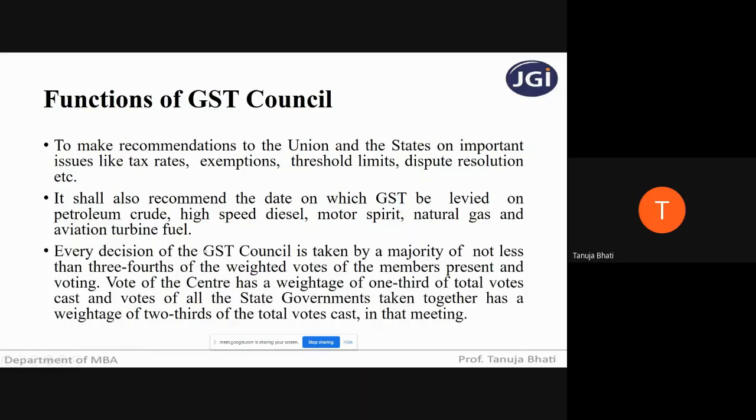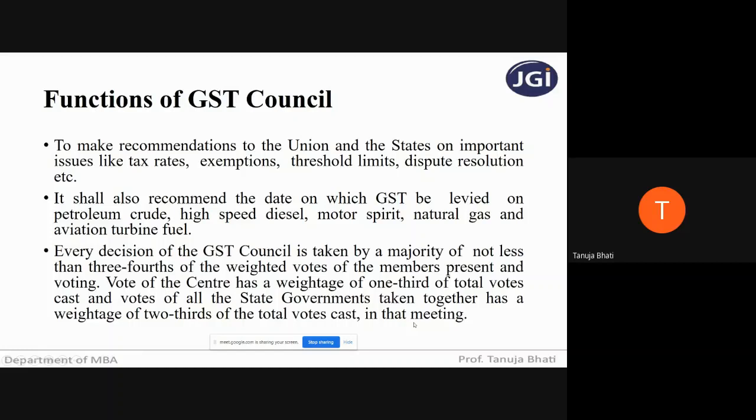Every decision of the GST Council is taken by a majority of not less than 3/4 of the weighted votes of the members present and voting. The vote of the center has a weightage of 1/3 of total votes cast, and the votes of all the state governments taken together have a weightage of 2/3 of the total votes cast in that meeting.